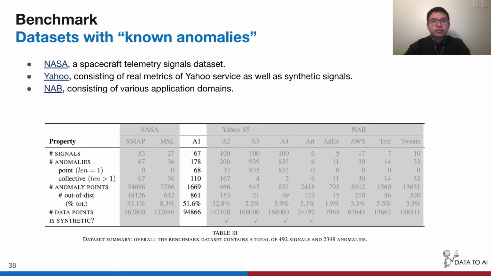We also count the number of anomaly points and the number of points whose values are out of the normal distribution. So the percentage of out-of-normal-distribution points can somehow reflect the degree of difficulty of this dataset.